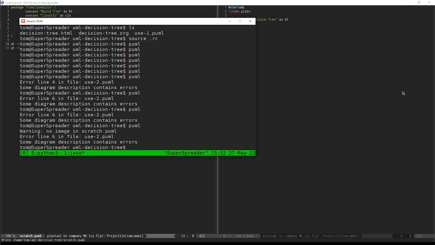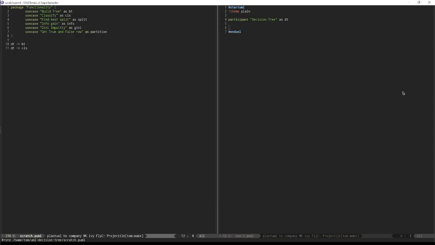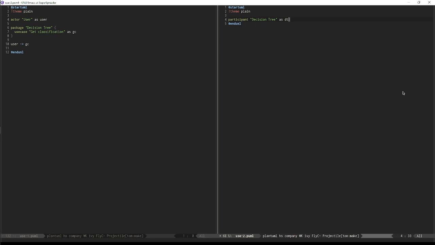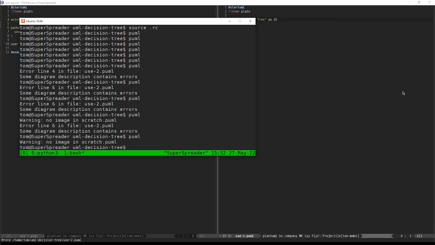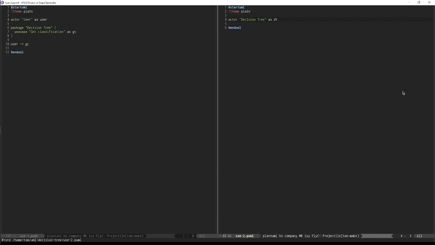So I'm debugging by just removing code and seeing what happens. And now maybe participant is a problem. I don't know. There's no image in Scratch, that's fine. But we did get used to done.